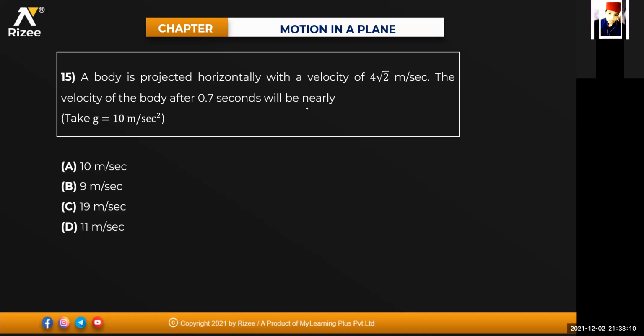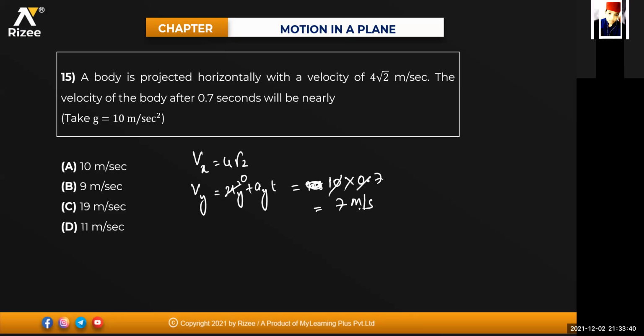Horizontal velocity is 4√2. So we got the horizontal velocity. Chalo, Vx is equal to 4 into √2. What will be the vertical velocity? Vertical velocity will be equal to uy plus ay into t. Initial vertical velocity is 0. Ay value will be equal to how much, beta? 9.8, or we can take it as 10 for easy calculation, into time. Time is nothing but 0.7, which is 7 by 10. This one and this one will get cancelled.